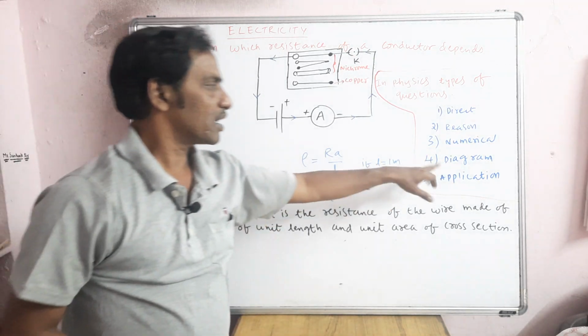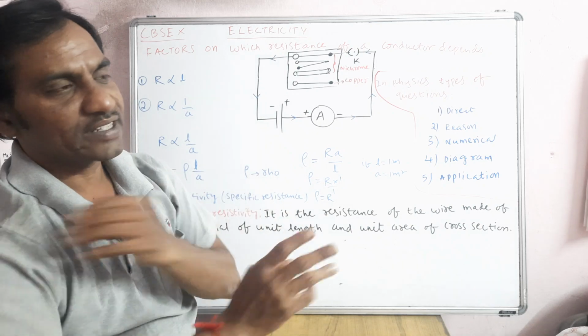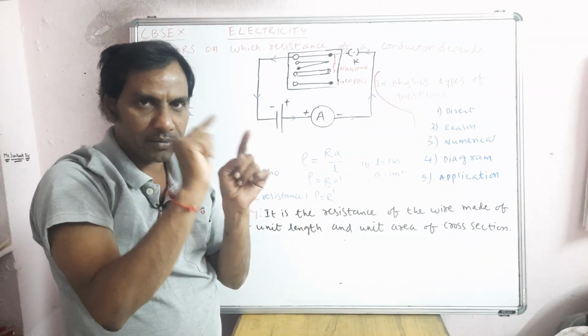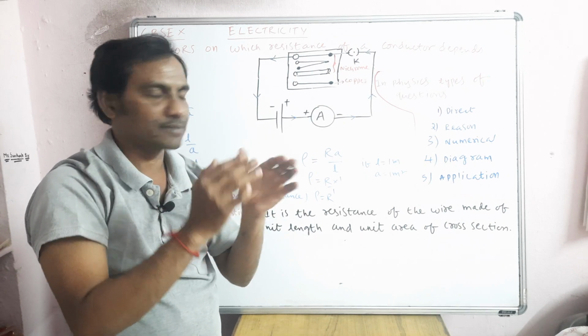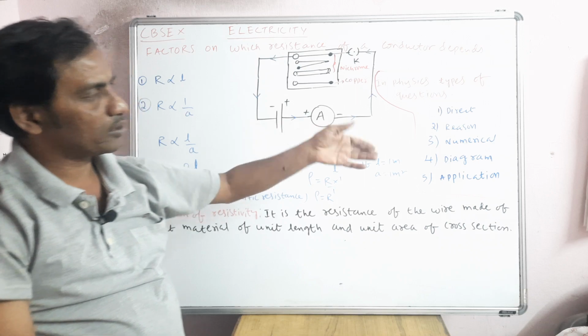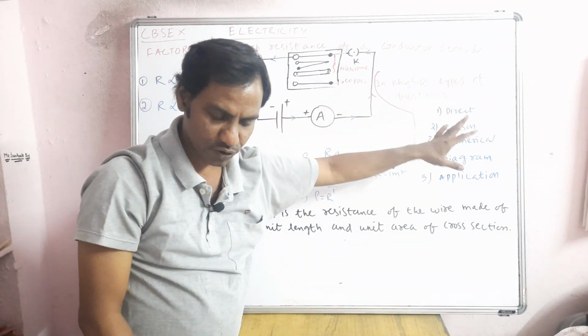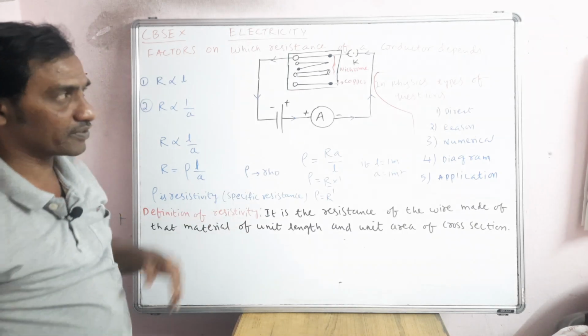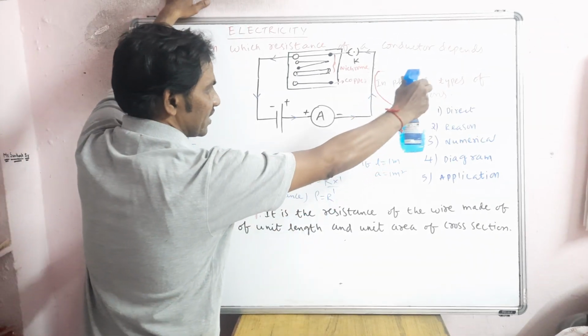So there are diagram-based numericals, when resistors are connected in series and parallel. How we are going to draw the diagram, the series arrangement, the parallel arrangement, like that. So some problems will be diagram based. Anyhow, I said about applications. So generally these 5 types of questions will be there in any question paper in physics. That is the reason I said it to you, I am just repeating.